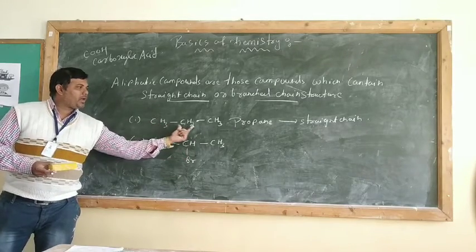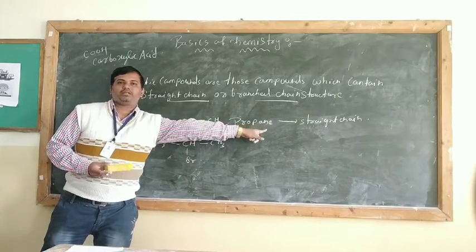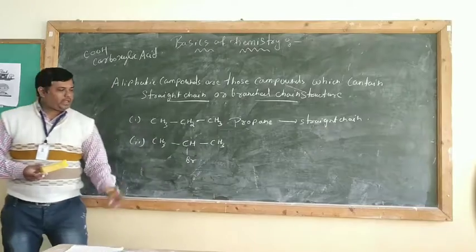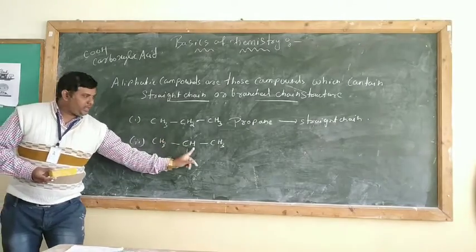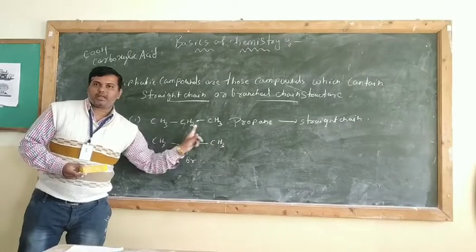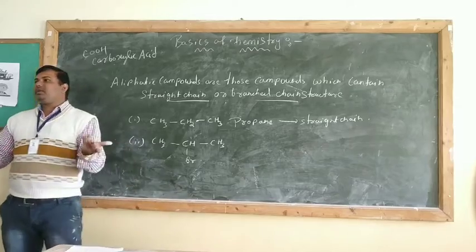Is there any branch here? Look, carbon number 1, carbon number 2, carbon number 3. It is simply going straight. That is why it is called the straight chain compound. But here, in the second example, CH3, CH, CH3. At the second position we have one branch, that is the bromine. So a branch can be anything.